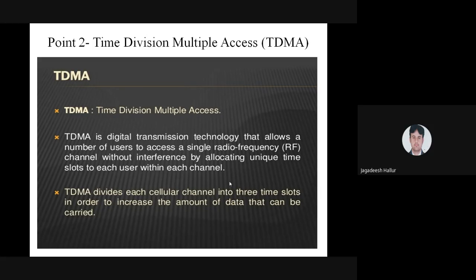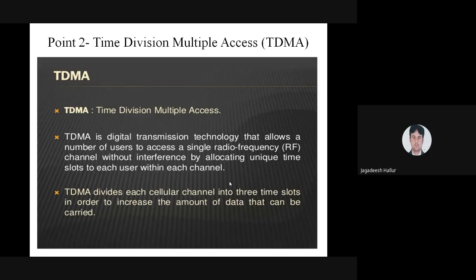Each cell or each channel has to be divided into a number of slots, based on the time slots that the channel is going to allocate. In the point he has mentioned, TDMA is time division multiple access. Time division multiple access is a digital transmission technique. TDMA is a digital transmission technique. FDMA is an analog transmission technique.